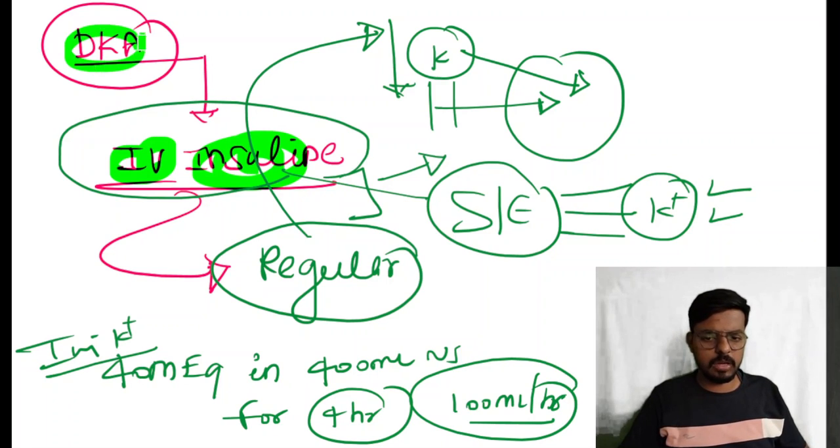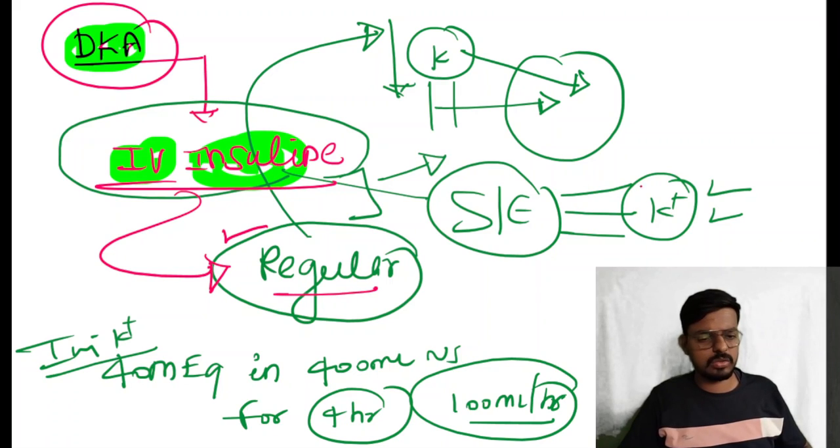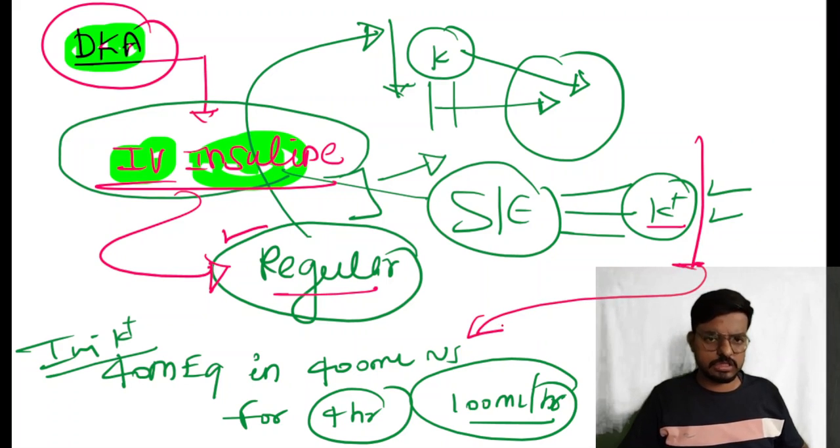While managing diabetic ketoacidosis, IV insulin is recommended. The only insulin that is given by IV route is the regular insulin, and for giving IV insulin, we need to make sure that the potassium level is normal. If it is hypokalemic, then we will start both injection KCl plus insulin together.